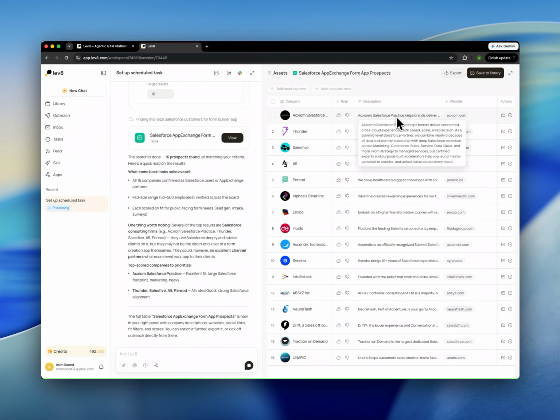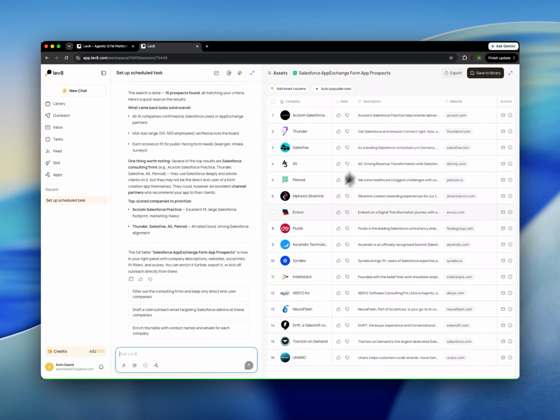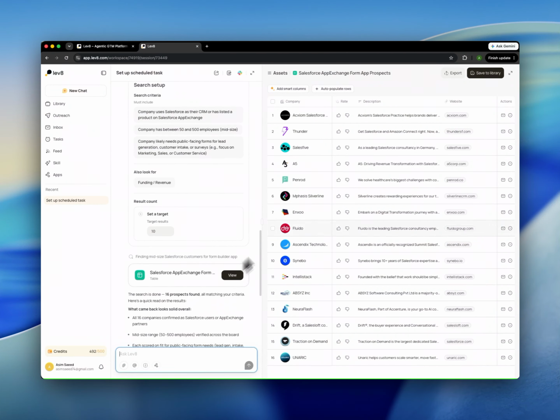Practice help brand. Deliver connected cross cloud experience with speed, scale, precision, has some Salesforce. Okay, so now what is it saying? The full table Salesforce App Exchange Form App Prospect is now in your right panel with the company description, website, and the filter. I believe I can do the same thing with Claude. If you just add a right prompt in Claude, it can also do the same thing.